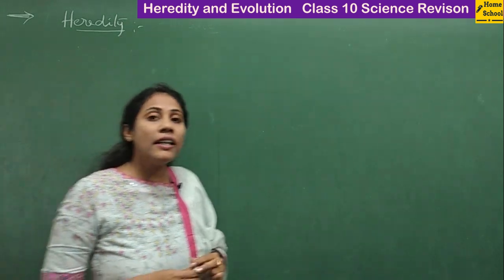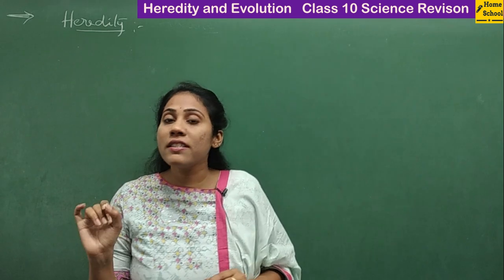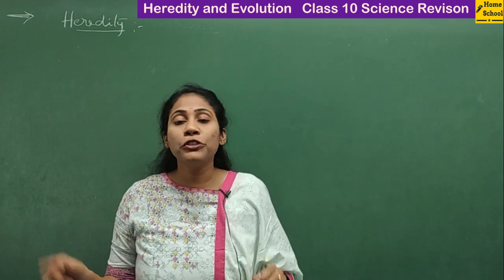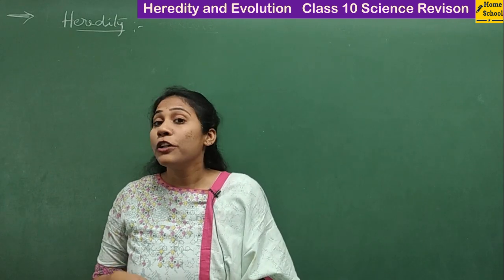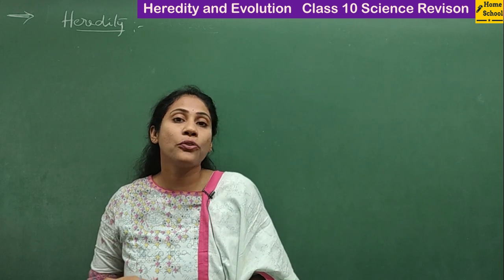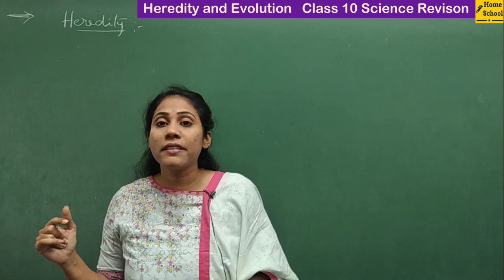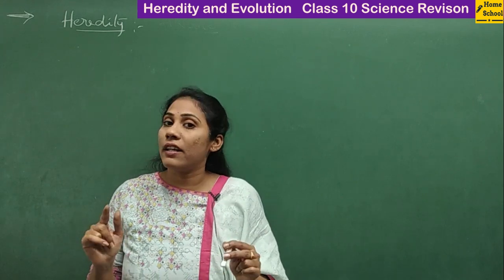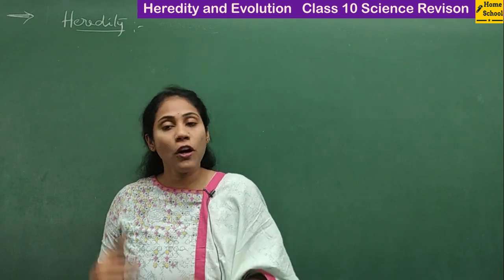Here Gregor Mendel, the father of genetics, did two beautiful experiments to help you understand. We learn those experiments also, and from them we will understand how characters actually get passed from parents to offsprings.